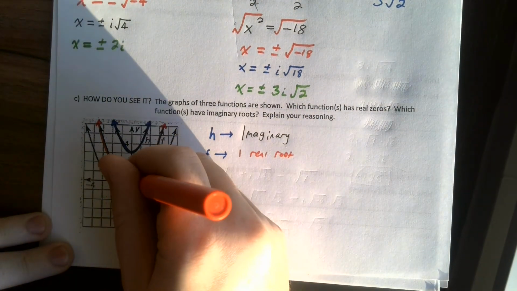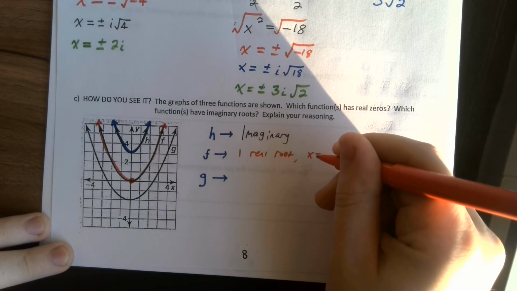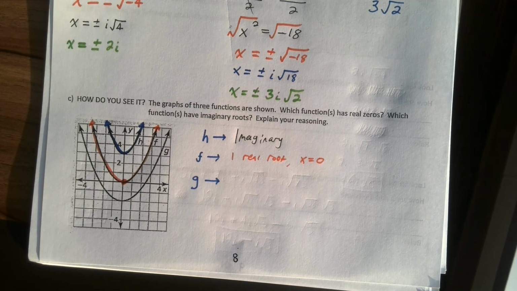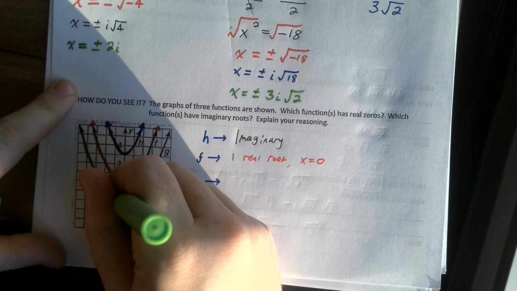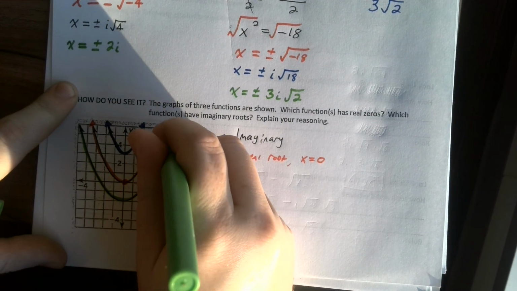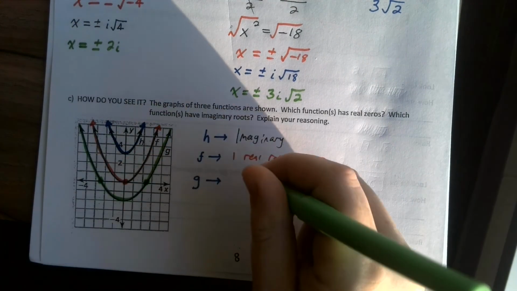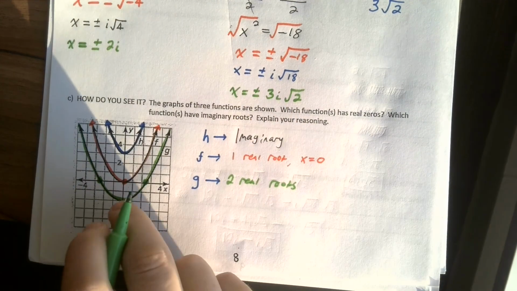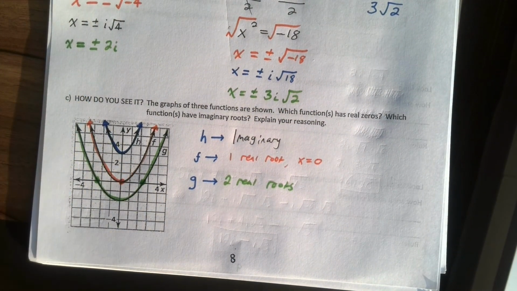And since it touches at the origin, we say it has one real root, x equals 0. Finally, for g, this looks like the type of parabola that we would see in section 3.1. For g, we have it touching twice. So there are 2 real roots, and we don't quite know what they are because we don't have the equation of this parabola. However, you could figure it out.